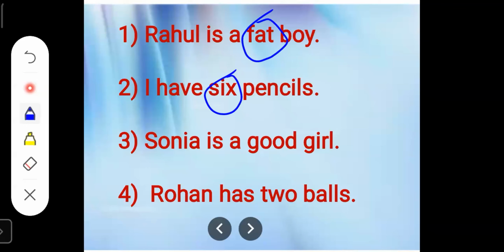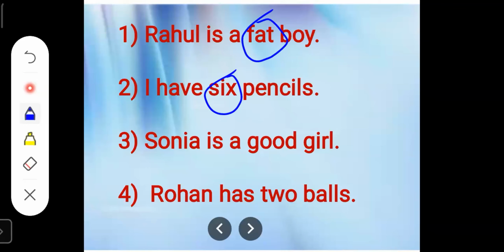Next sentence. Sonia is a good girl. In this sentence, children, Sonia is the name of a girl. So Sonia is a naming word and girl is also a naming word. So there are two naming words in this sentence. Which is the word that tells us more about a naming word? It is the word good.